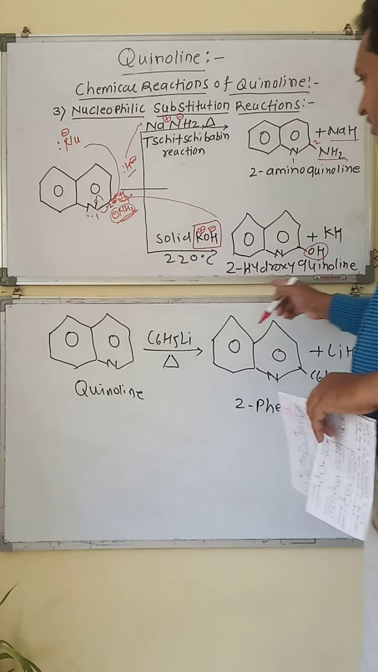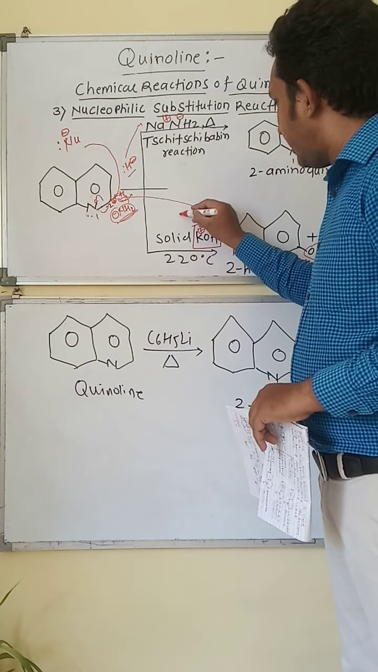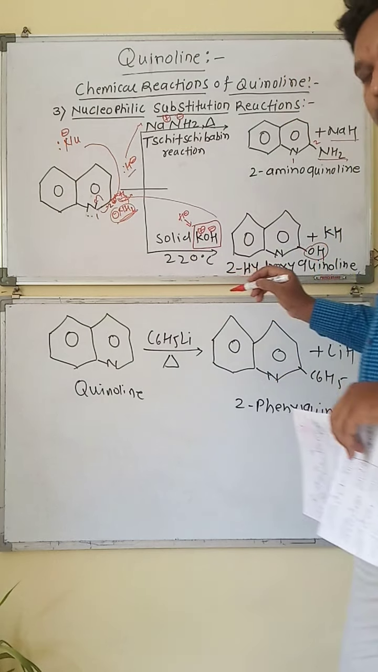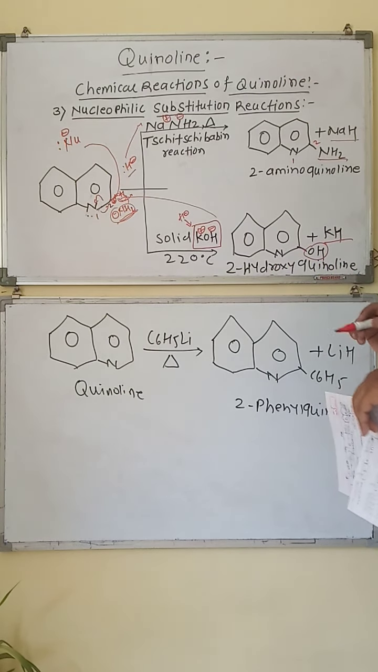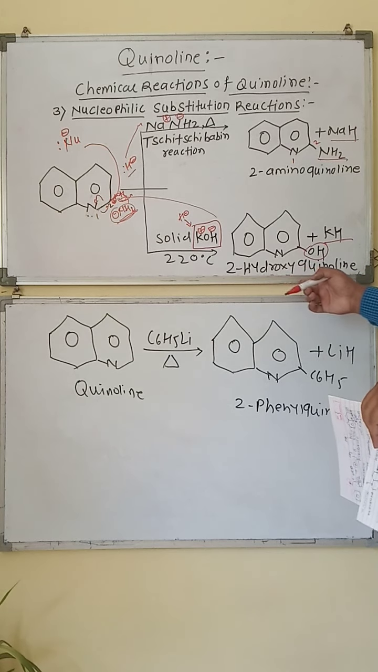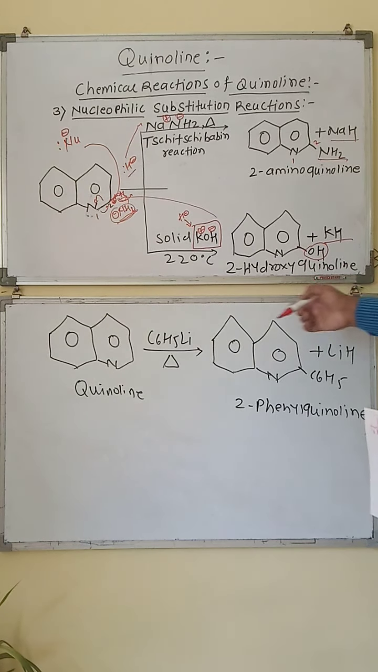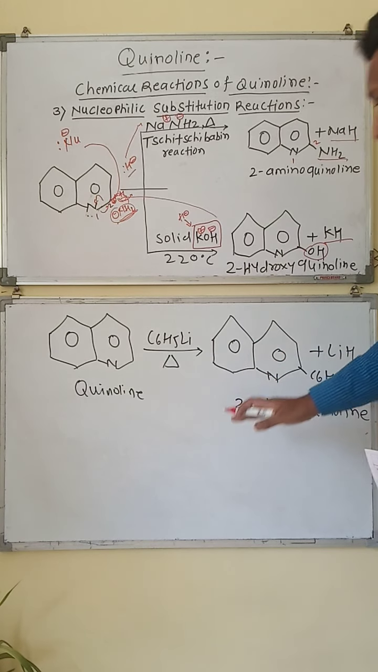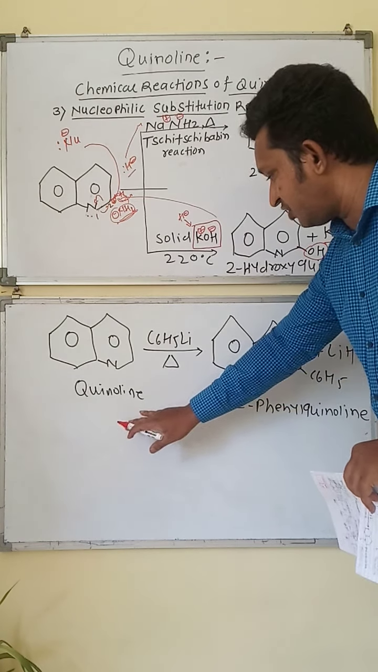Okay, now this potassium positive will be attracted towards the H negative, meaning hydride ion, and they will attach to each other, and there is a formation of potassium hydride. Okay, this is about the second reaction of the nucleophilic reactions, that is the formation of 2-hydroxyquinoline by reaction with solid potassium hydroxide. Now the third of the nucleophilic reactions of quinoline, that is the reaction between the quinoline